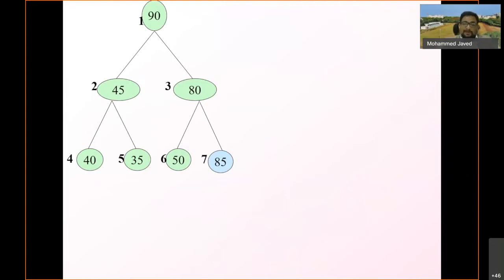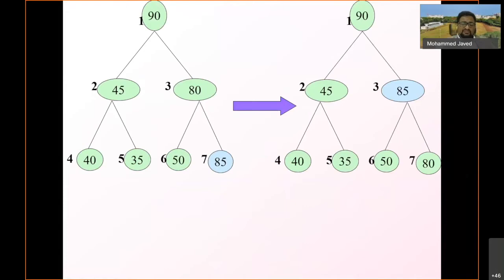So now what about the average case? Let us take an element. So the element here is 85. 85 is inserted, and then we know that 85 is greater than 80. So here swapping should take place, and now 85 goes up and 80 comes down. But on the other hand, in the next case, 85 is less than the root node. So here is an example of an average case, where it is between the best case and the worst case.